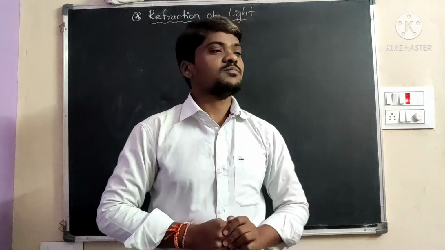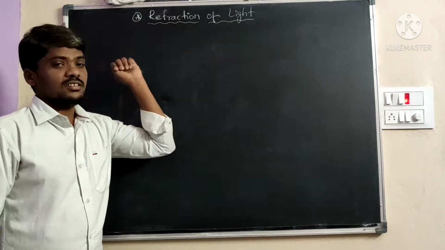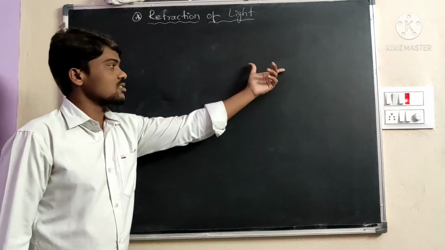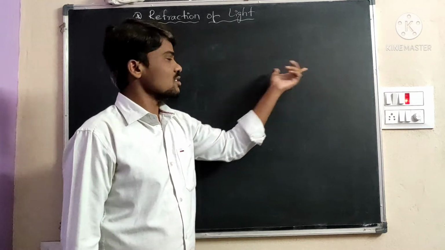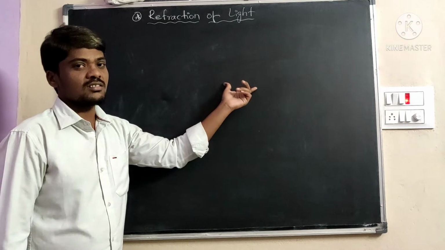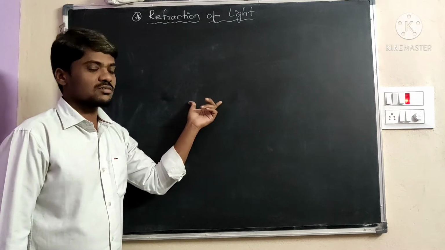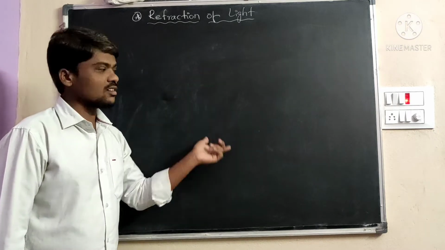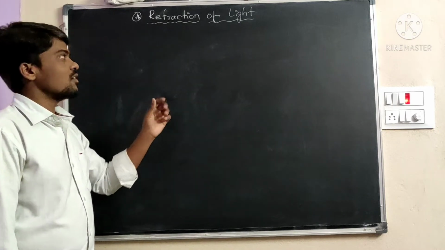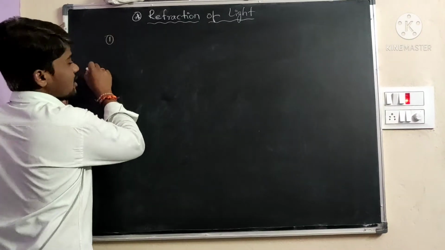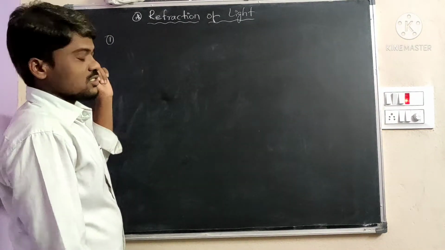Okay. Refraction of light. Refraction is a property of light, one of several phenomena of light. There are certain properties: rectilinear propagation, beam of light, reflection, and refraction. We will discuss them one by one. Okay. First one is rectilinear propagation.